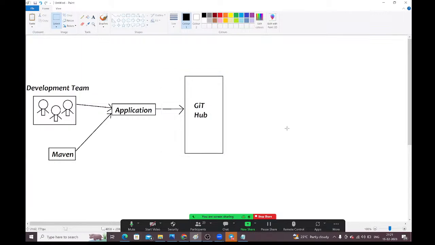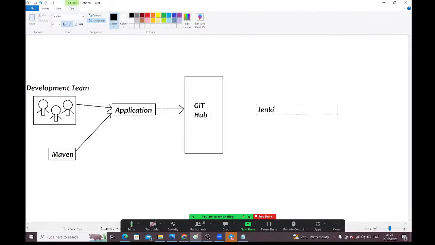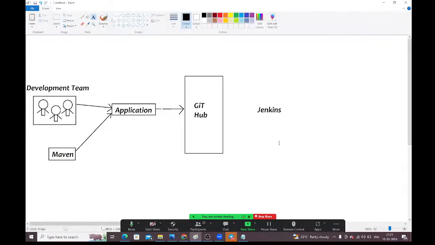So like this, they uploaded the application into the GitHub server, guys. Once they uploaded the application into the GitHub server, Jenkins will clone the code. Here Jenkins is available.